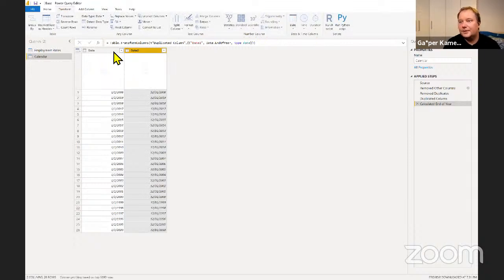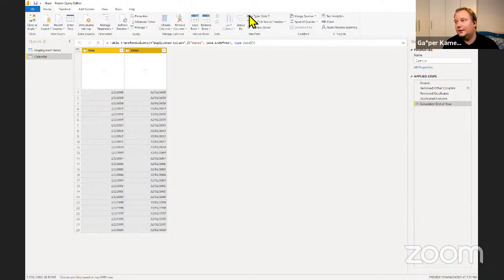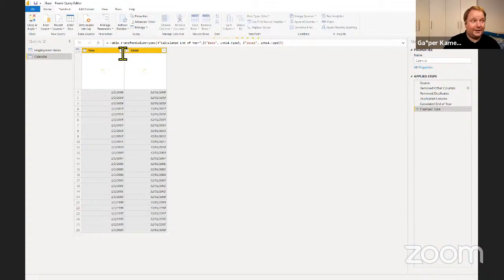Okay, so now I got the 2 columns of dates, and now I'm going to do something that you probably didn't expect me to do. I'm going to go home, go to data type, and say these are actually whole numbers. Now, if you are not aware that every date is just an index number or a whole number, then you need to brush up on your Excel basics. But it's similar to Excel, right?